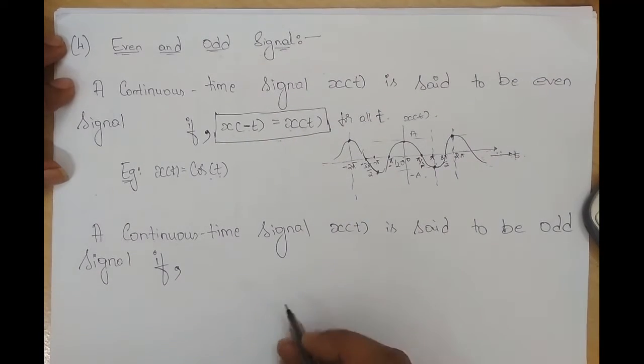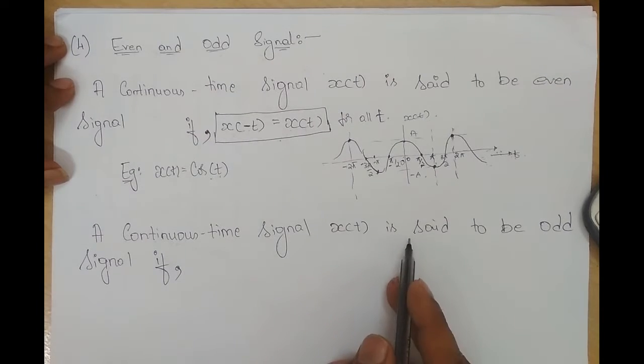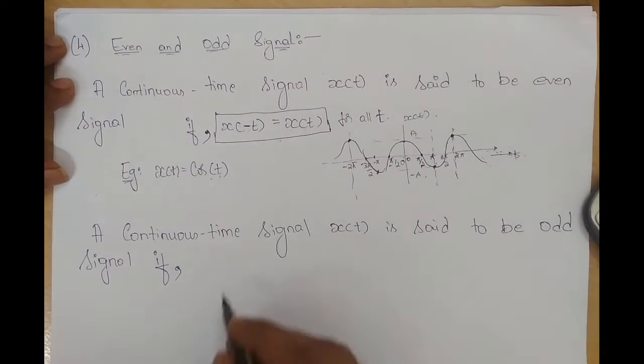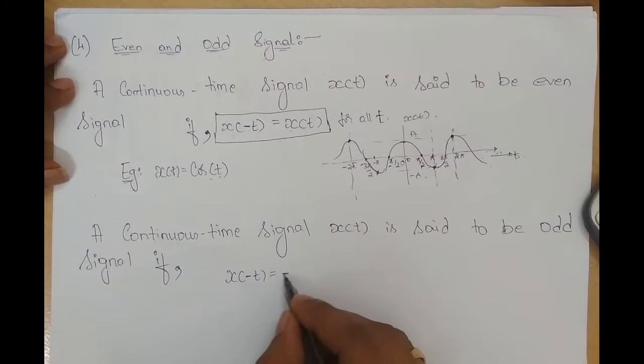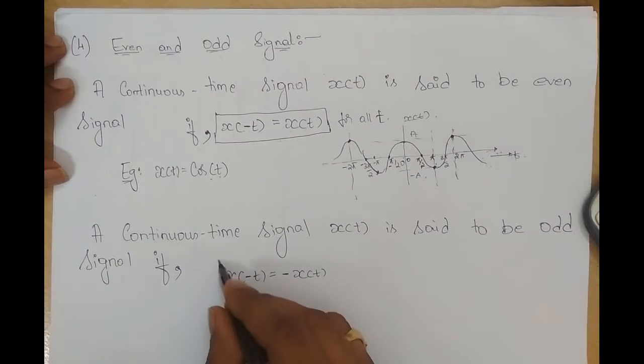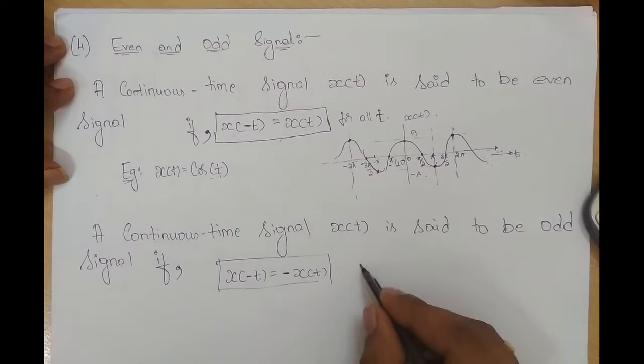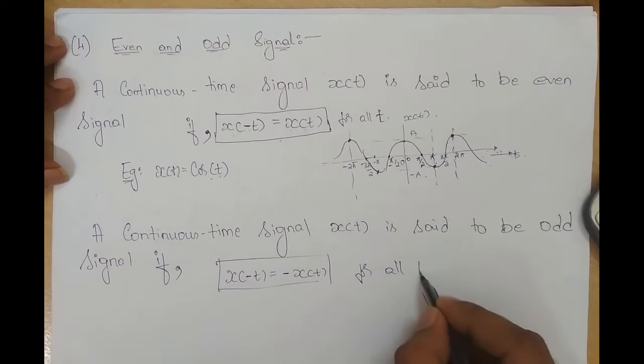And what is an odd signal? A continuous time signal x of t is said to be odd if it satisfies the condition x of minus t is equal to minus of x of t. And this condition it has to hold good for all time t.